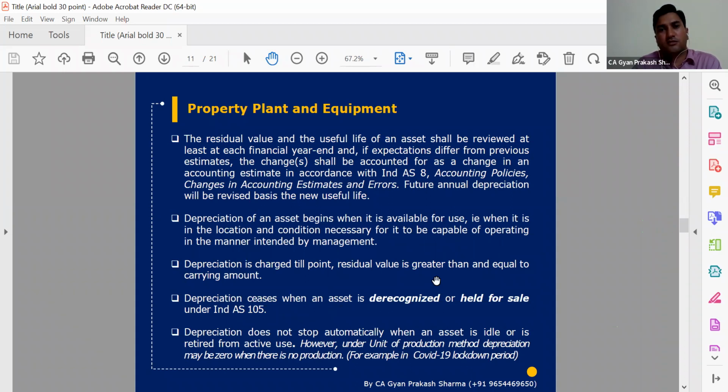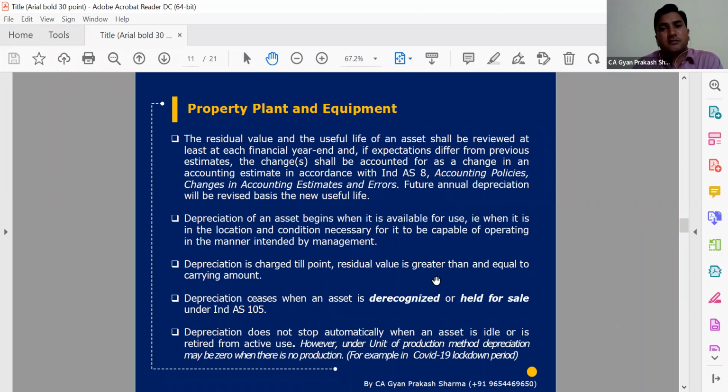The other asset we are just maintaining for held-for-sale purposes. So depreciation will stop on that particular asset, but the asset will be recorded in the books of account or financial statements on an NRV basis. Any asset held for sale is governed by Ind AS 105, that means the realization value model basis. So there will not be a depreciation charge on that particular asset.